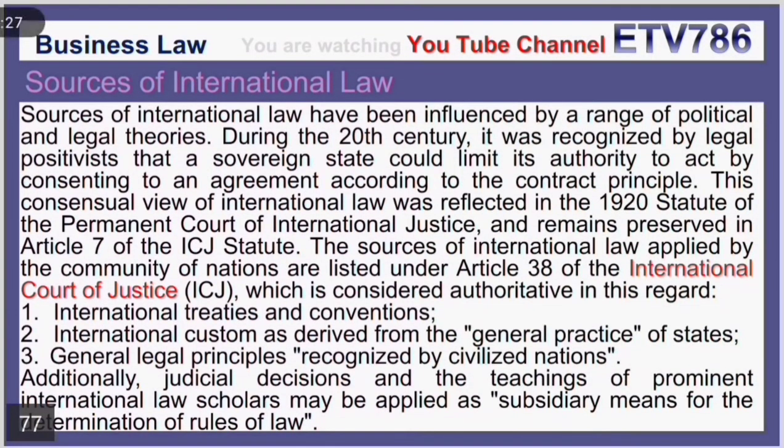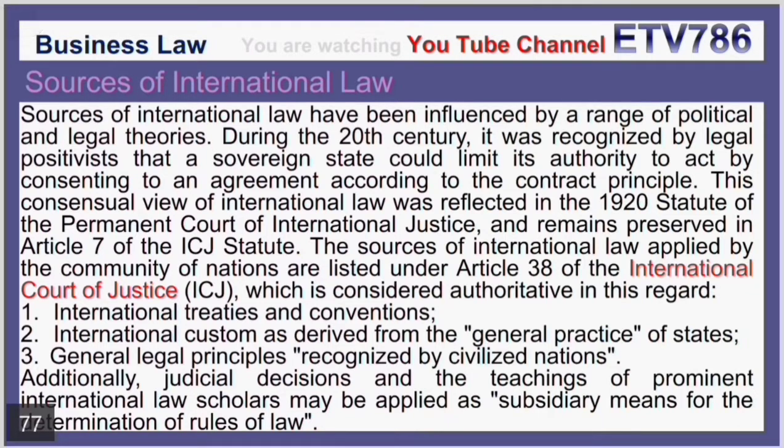Sources of international law. Sources of international law have been influenced by a range of political and legal theories. During the 20th century, it was recognized by legal positivists that a sovereign state could limit its authority to act by consenting to an agreement according to the contract principle. This consensual view of international law was reflected in the 1920 Statute of the Permanent Court of International Justice and remains preserved in Article 7 of the International Court of Justice Statute.